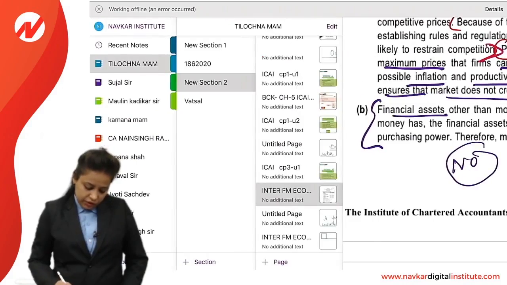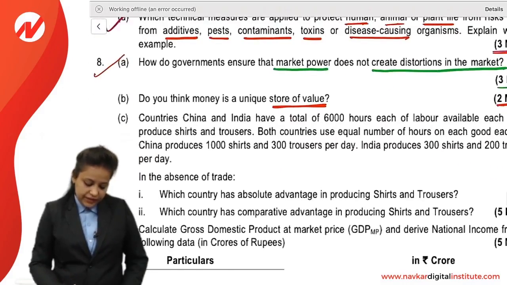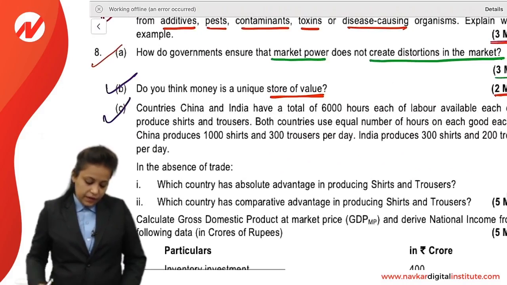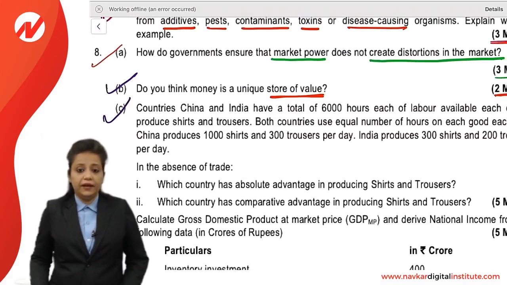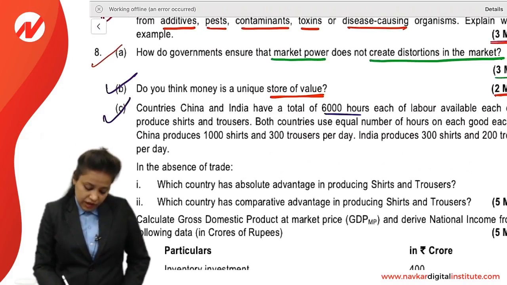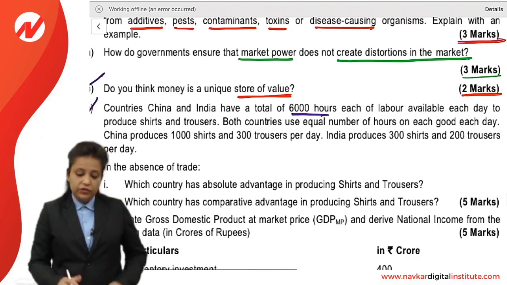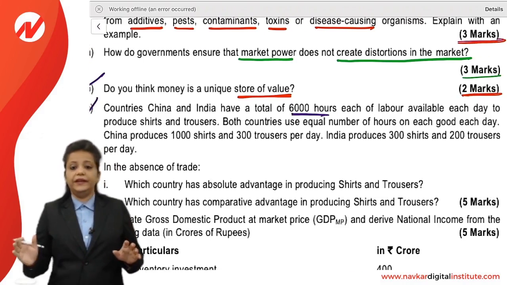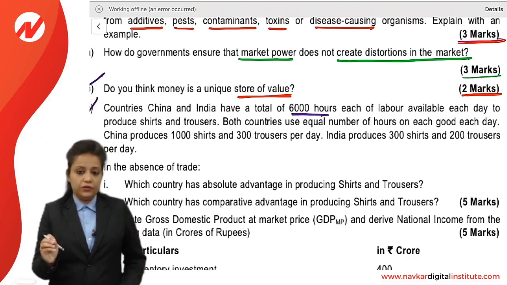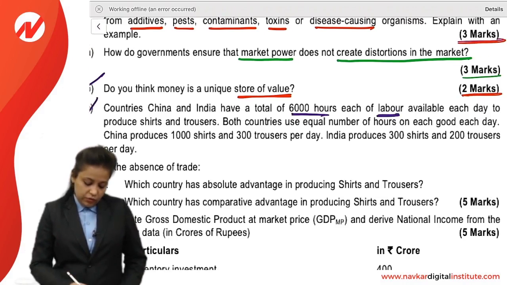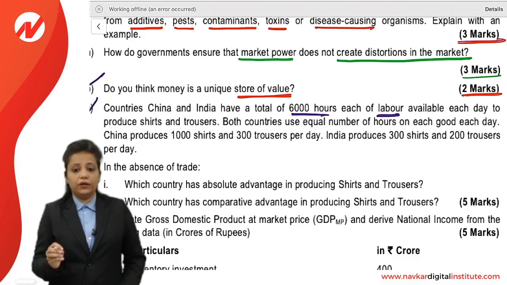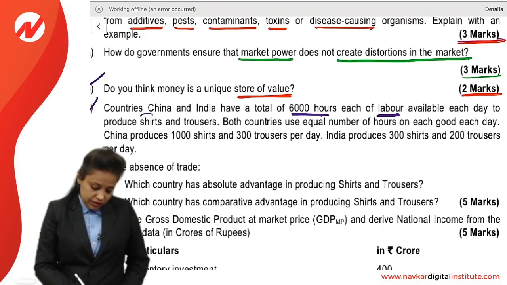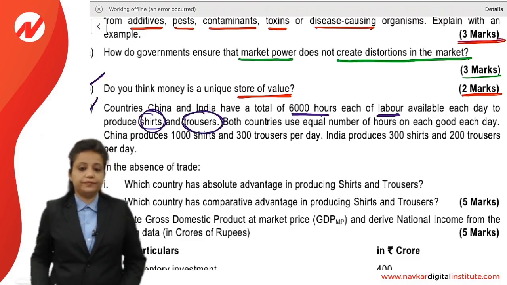So this was question 8B. Next question, question number 8, subsection C. Countries China and India have a total of 6,000 hours each of labor. So there are 2 countries, China and India, and each has 6,000 hours of labor each day to produce shirts and trousers.